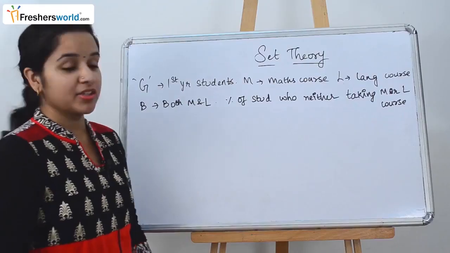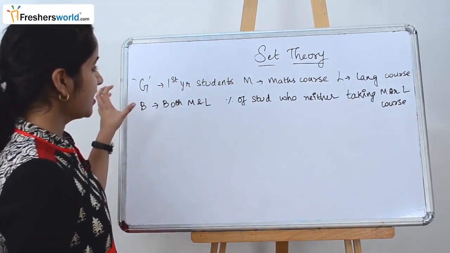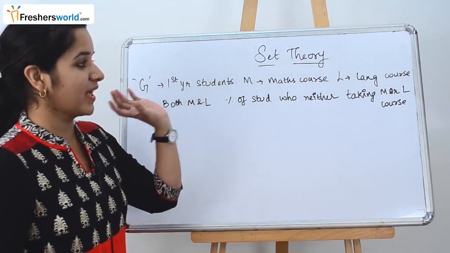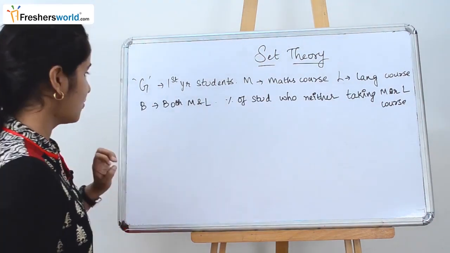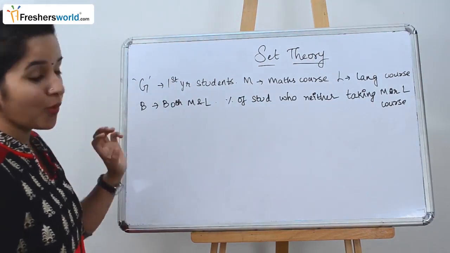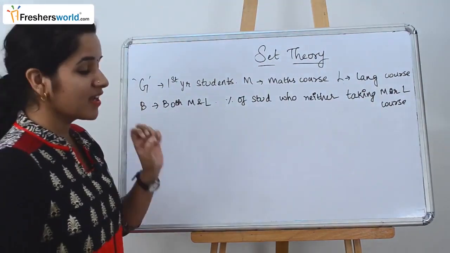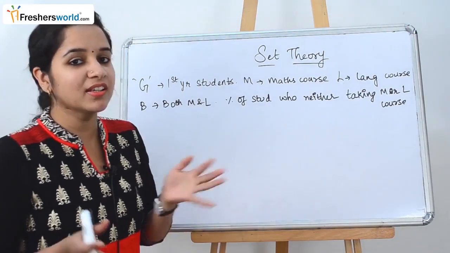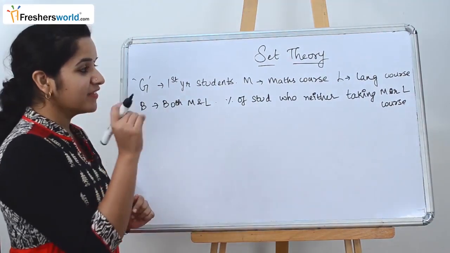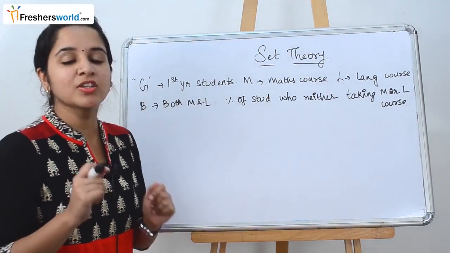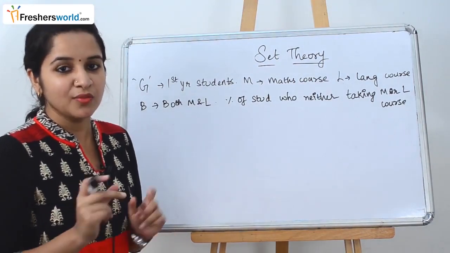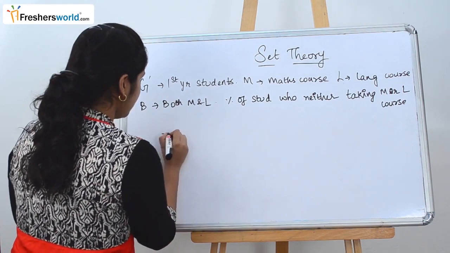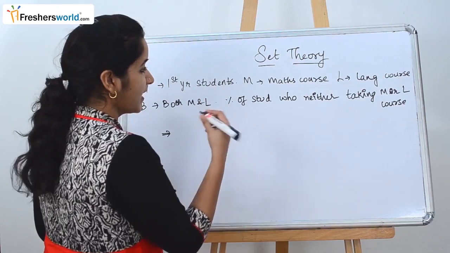Let's solve another problem. The next question that they have given is, there are G number of first year students. M is the number of students who took maths course, L is the number of students who took the language course, and B is the number of students who took both maths and the language course. They are asking you to find the percentage of students who take neither the maths course nor the language course. Here they haven't given you any value. So obviously in your options you will have an equation which you need to find with the given question. So similarly, let's find the number of students who like either of the courses.